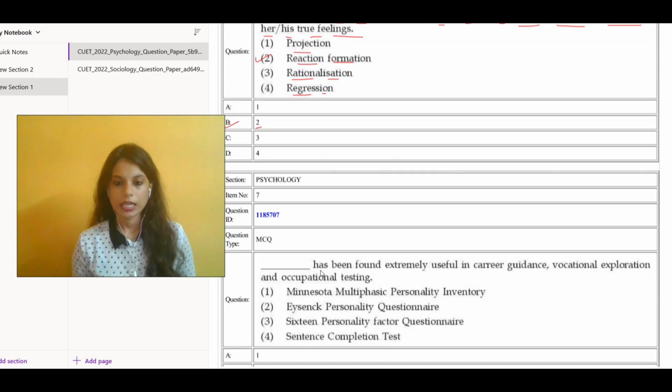Reading the question, dash has been found extremely useful in career guidance, vocational exploration, and in occupational testing. The options include Minnesota Multiphasic Personality Inventory, Eysenck Personality Questionnaire, 16 Personality Factor Questionnaire, and Sentence Completion Test. Your answer would be 16 Personality Factor Questionnaire, and hence option C would be correct.